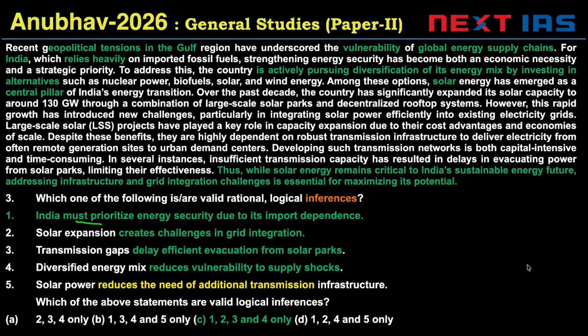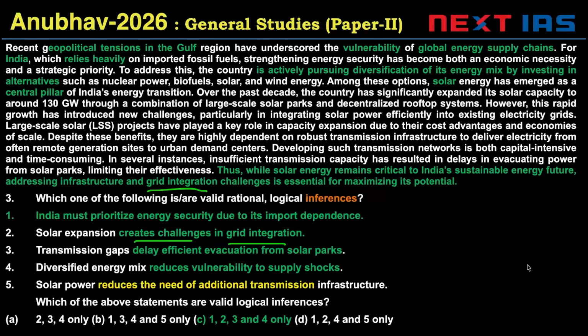Inference 1: India must prioritize energy security due to its import dependence. This is true. To address this, it becomes an economic necessity. So the word necessity allows me to say must prioritize. Two, solar expansion creates challenges in grid integration. This is valid. Grid integration is mentioned here as a challenge.